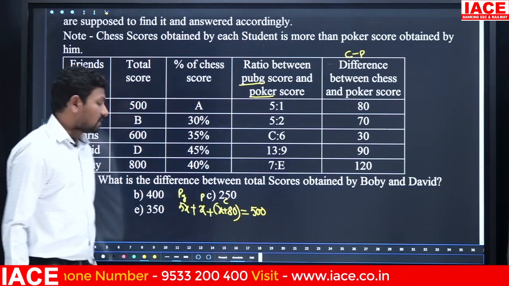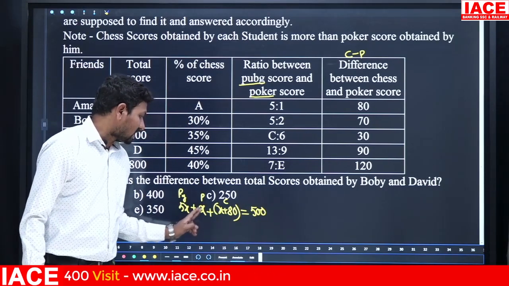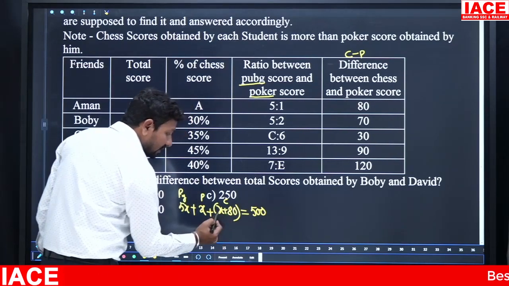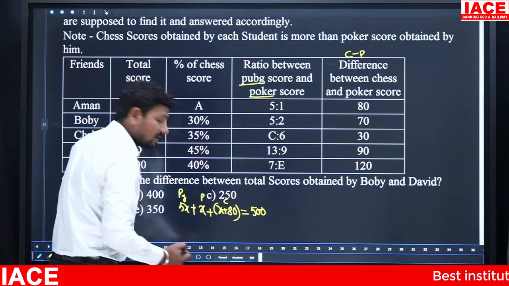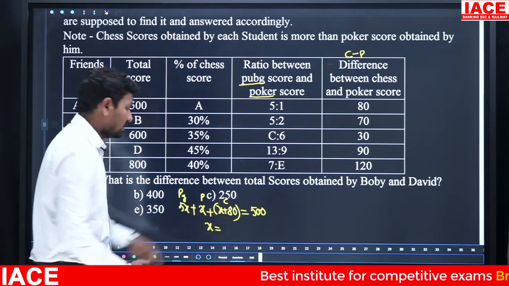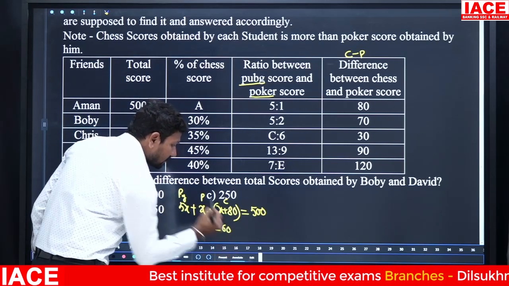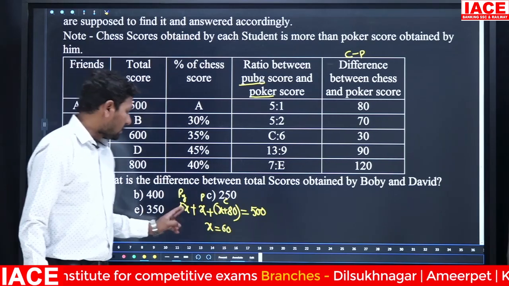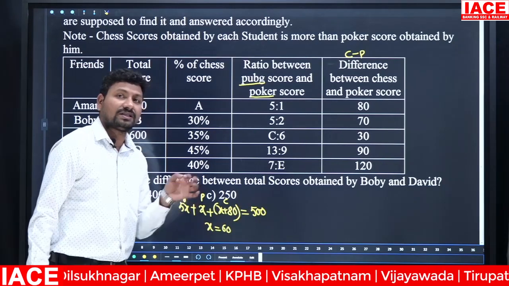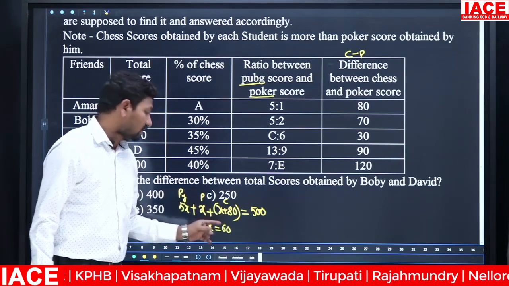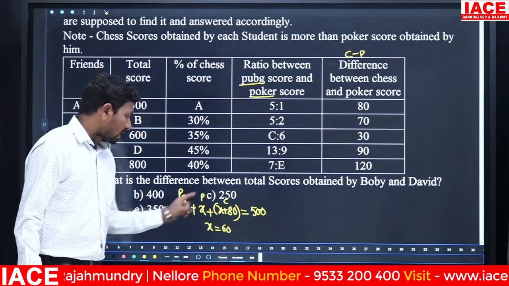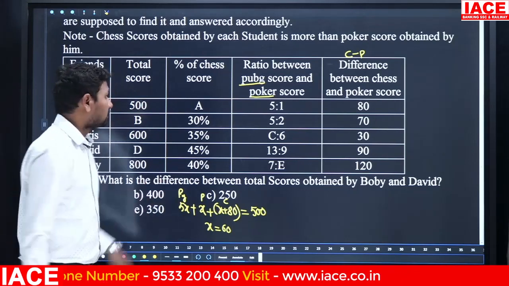We have to solve this. 5x plus x is 6x, 6x plus x plus 80 gives 7x plus 80 equals 500, so 7x is equal to 500 minus 80. Then 7x is equal to 420, then x is equal to 60. Once we have x equal to 60, we can write the PUBG score, poker score and chess score.